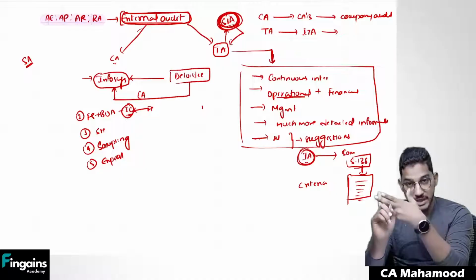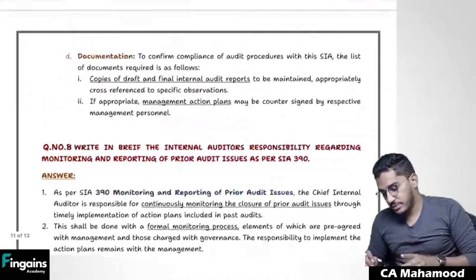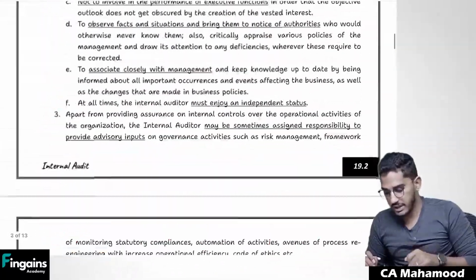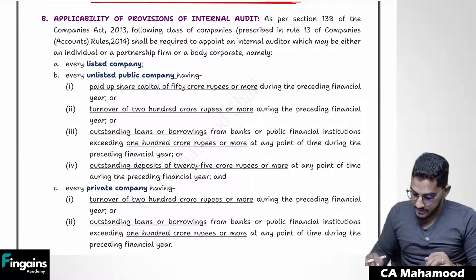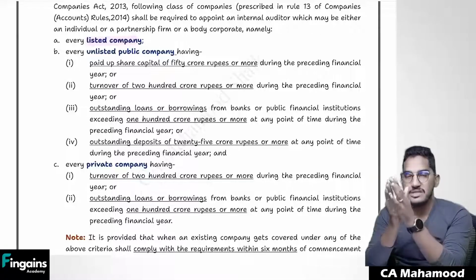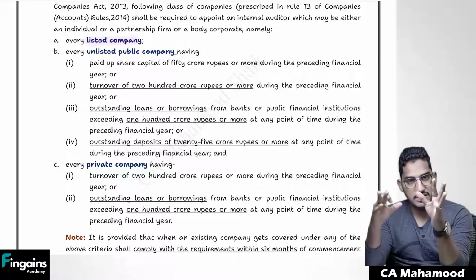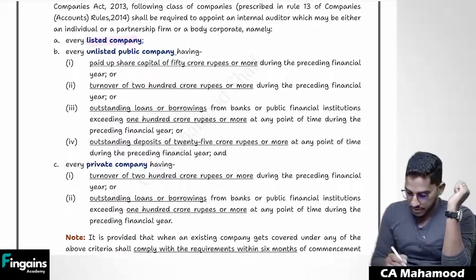So we have seen what is the meaning of internal audit. How does that differ from external audit? Now I told you internal audit is not applicable for all the companies. There is a criteria given. Where is that criteria given? In section 138 of the Companies Act, the criteria is given. So what is that criteria, sir? Let us see. Number one, every listed company. If the company is listed on any stock exchange, no need to look for any criteria. If the company is listed, it is mandatory for that company to make an appointment of internal auditor.